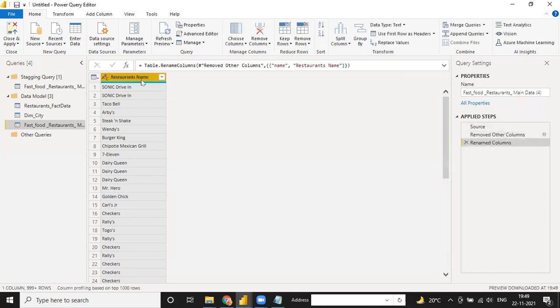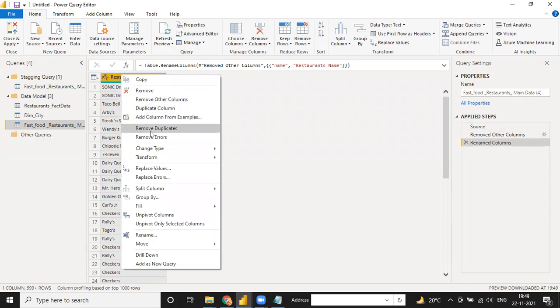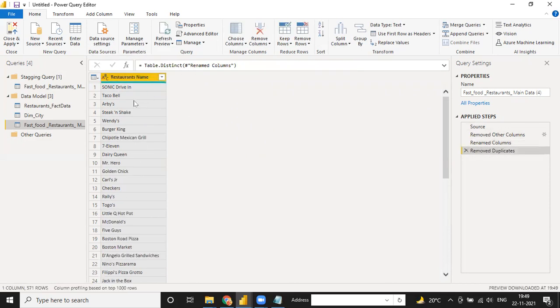Okay, in the same way, click on this column, go to right click again, and there is an option of remove duplicates. It means in this restaurant name we have all the unique values here, and see the unique values: 571 rows.